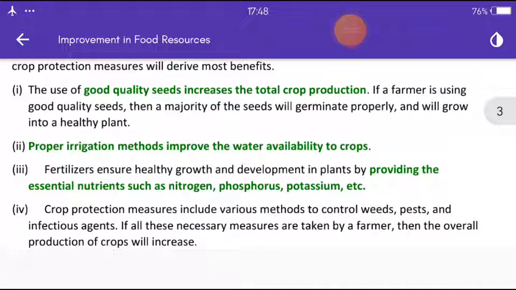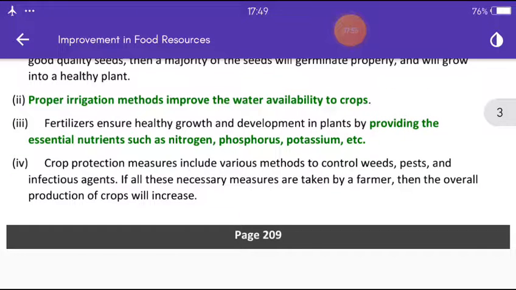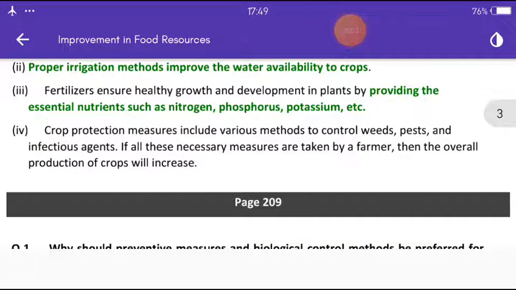Proper irrigation methods improve the water availability to crops. Fertilizers ensure healthy growth and development in plants by providing the essential nutrition such as nitrogen, phosphorus, potassium, etc. Crop protection measures include various methods to control weeds, pests, and infectious agents.